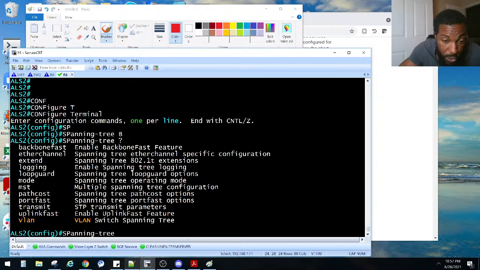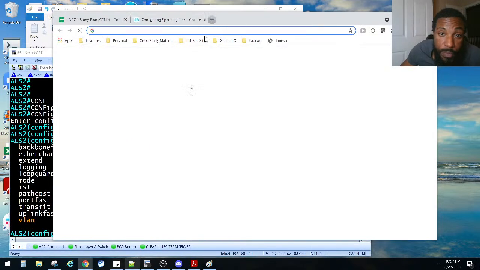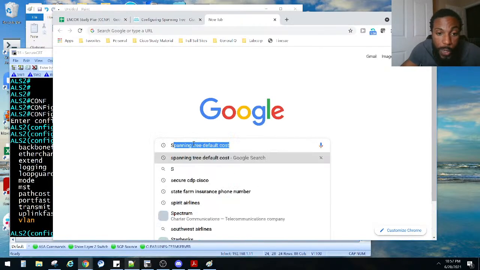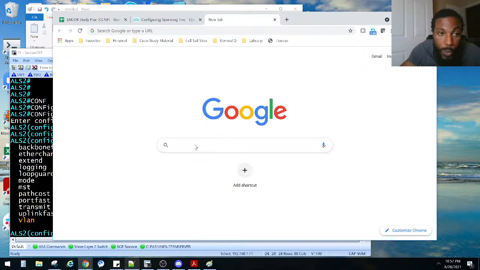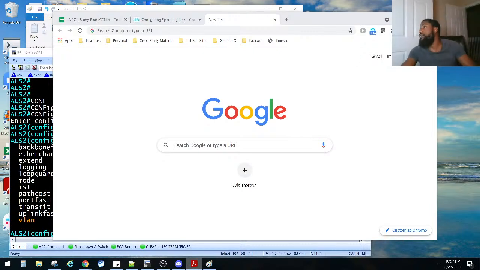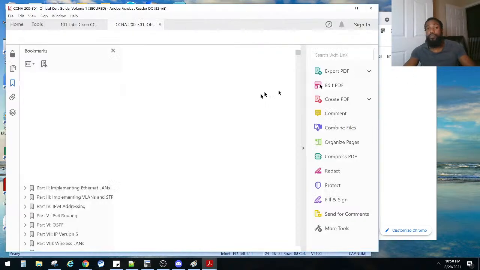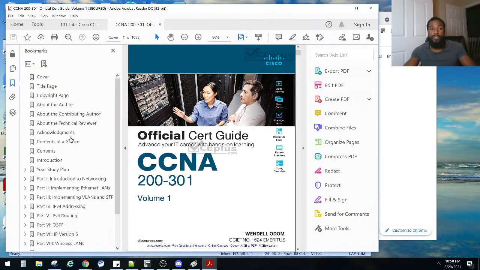Enable BackboneFast feature. It doesn't specifically say what it is, but let's look it up real quick. We could also look in the book, but you said it wasn't in the book, right? Let me see, I thought I had it in there. Let's check the book. Not that I don't believe you, I just want to see if the official cert guide has it in the CCNP book. Let's see, CCNA books, the official cert guide right here.